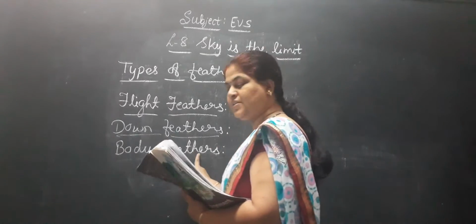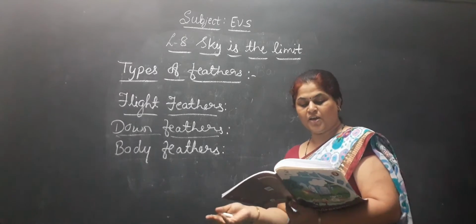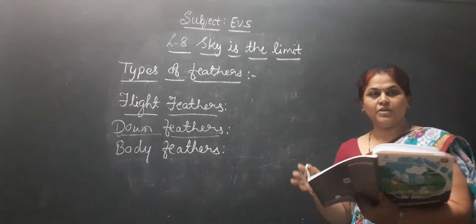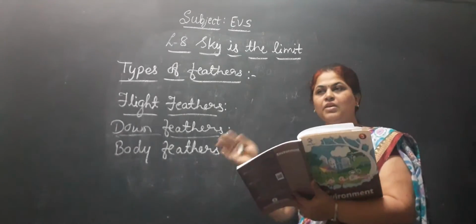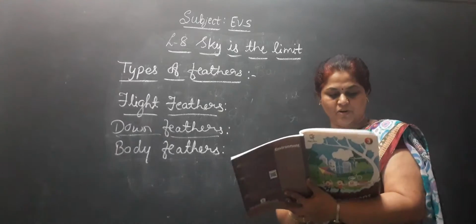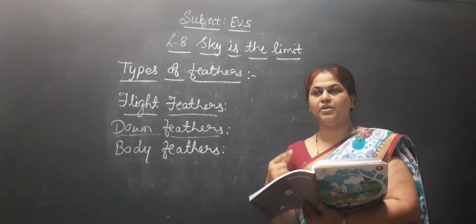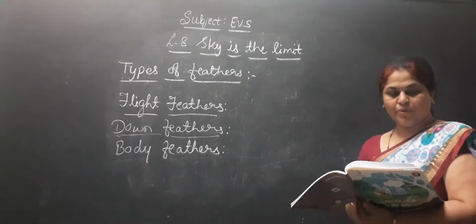Body feathers give the shape to the bird's body and cover the entire body. The outer covering of a bird's feathers, that we call plumage. So next is preening.